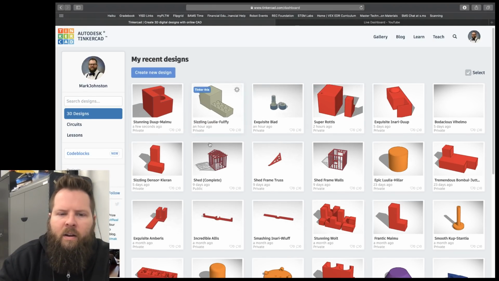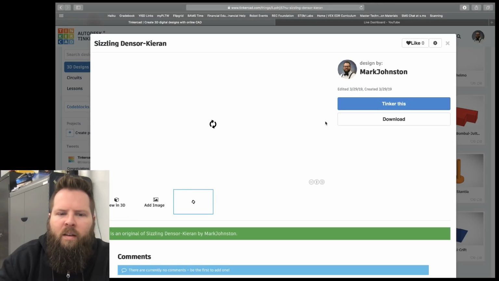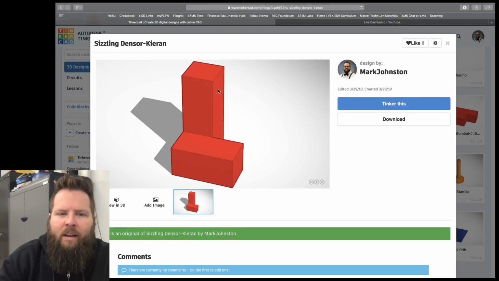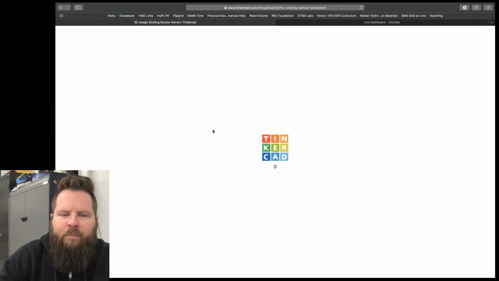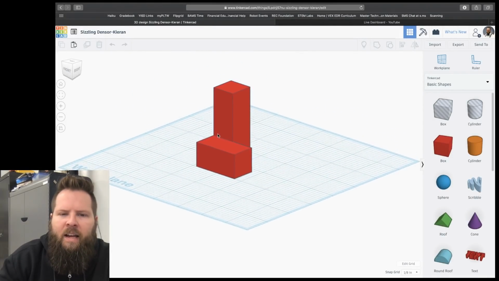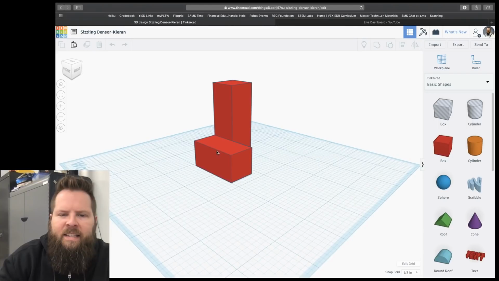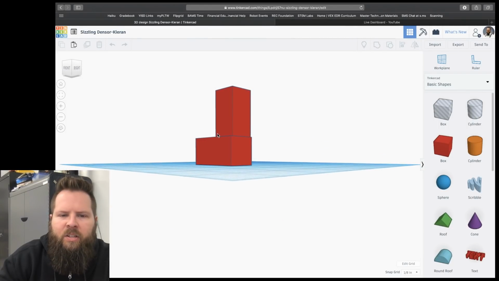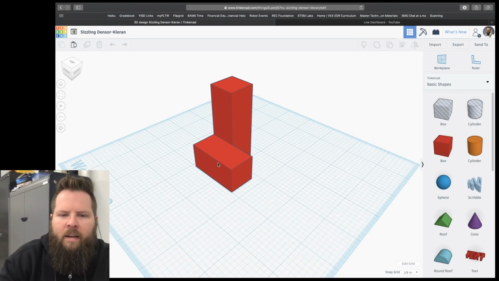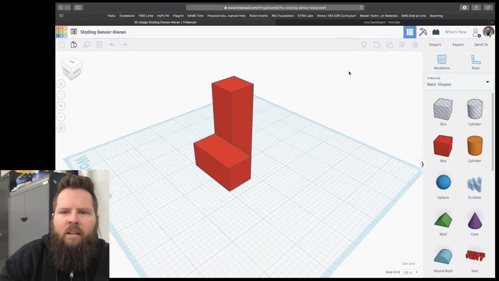All right. Notice that like some of the shapes that I've made. Look at that. Doesn't that look familiar? If I click tinker this, yeah, it's gonna load a picture of it. Yeah, that looks like one of the images we did, or one of the shapes that we did. If I click tinker this, it's gonna take me to it. Look at that. Let me switch to orthographic view. Isn't that exactly like our isometric sketch that we did? Look at this, watch. I'll go right like that. If you were to hold up that orthographic sketch that you did, we did that in Haiku.